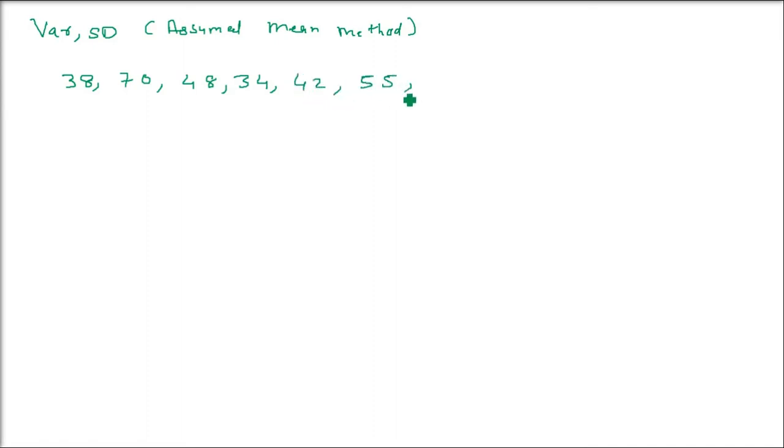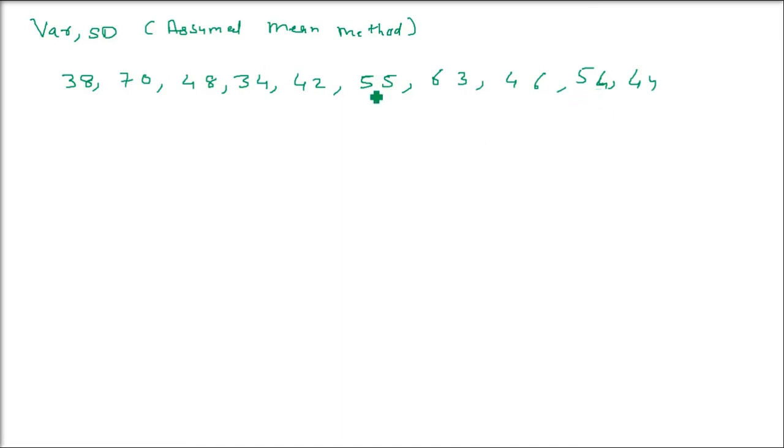Whenever we have frequency, we'll go for some other formula. Whenever class values are given, we'll use another formula. This is just for individual observations. Okay, so these are 10 values. We will use the assume value method here.